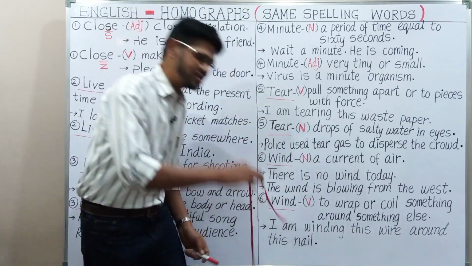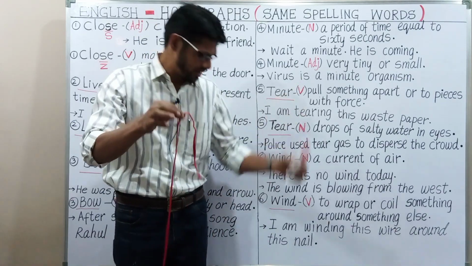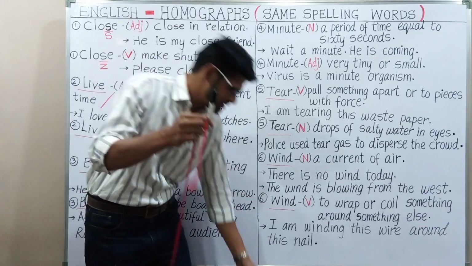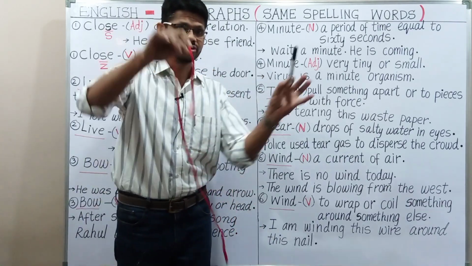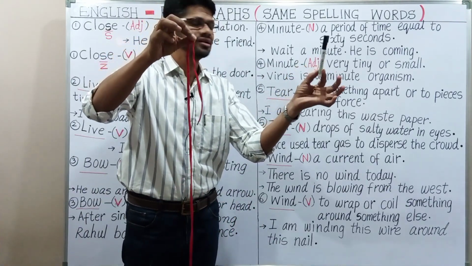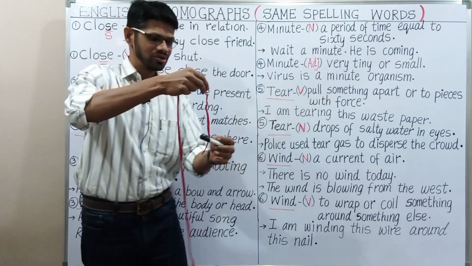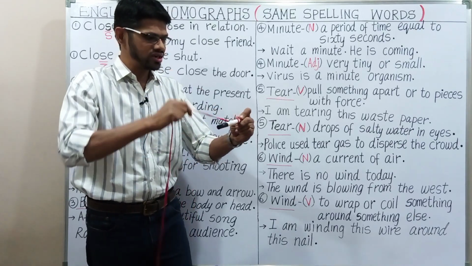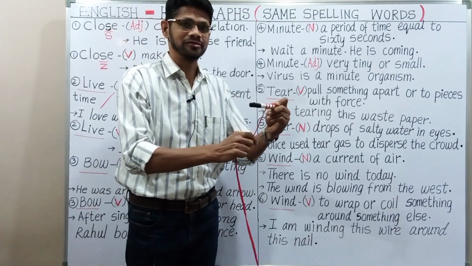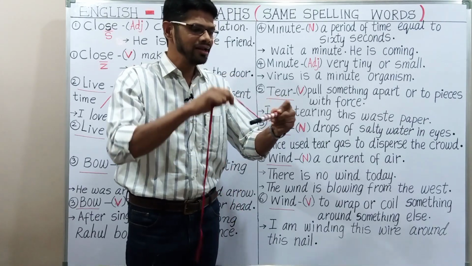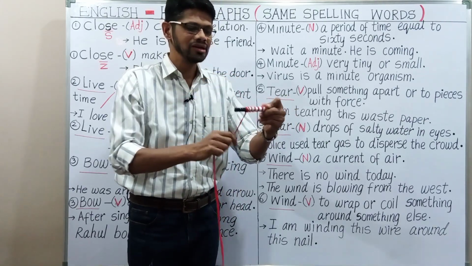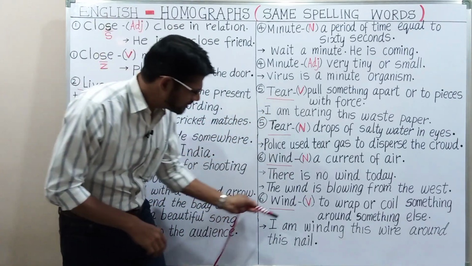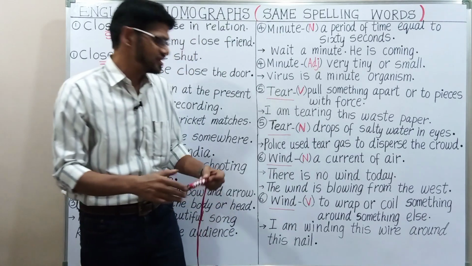Example, this is a string and this is a pen. So you can see this one. What I am doing, I am winding this string around this pen. Winding. Okay, I am winding this wire around this nail.